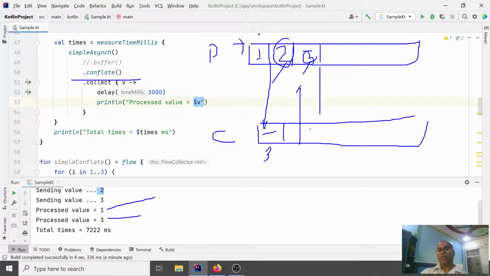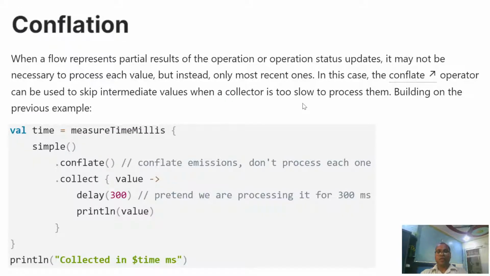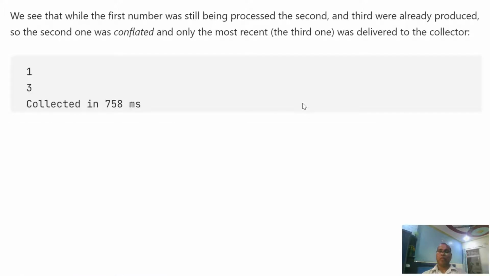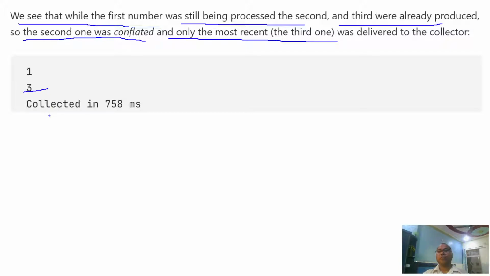So here what happened? Your producer is sending data, but someone is not consuming. This is due to your slow collector. You are saying I need the recent one, and it sends the recent one. This is the kind of case where you can use it, and similarly here you are getting one output. While the first number is processed, and while the third is already produced by the producer, the second is conflated, and we get the most recent third number, 30.